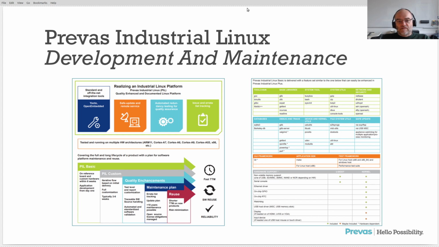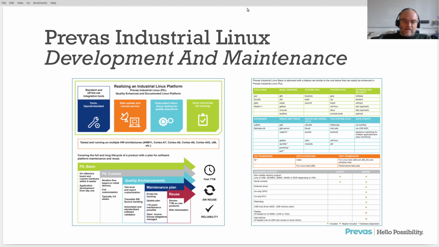Automated regression testing, very important. We use that all the time. We recommend our customers, if you do it yourself, add all the testing around it, because testing is very important. And you need to run along with the issue and errata list, or at least follow along with the CVEs, because there are holes in the cheese, and you need to be aware when new holes occur.